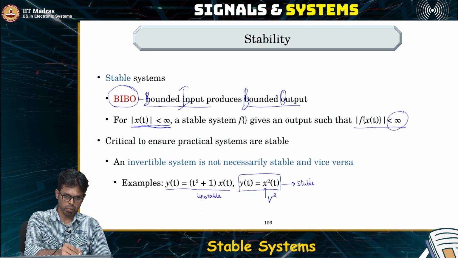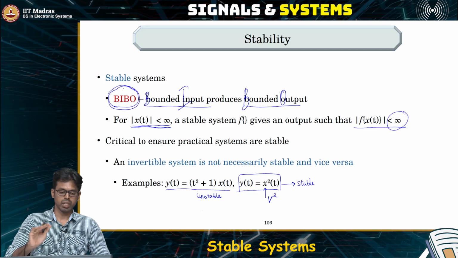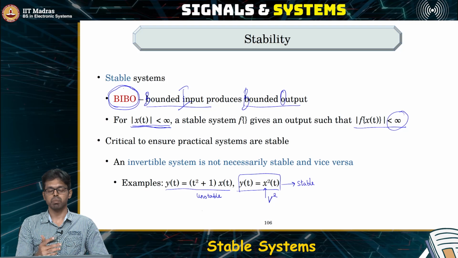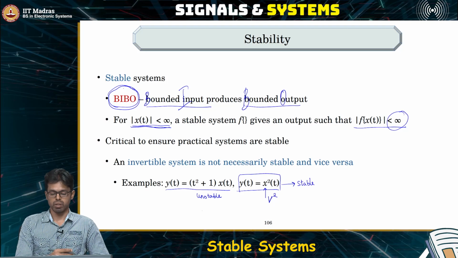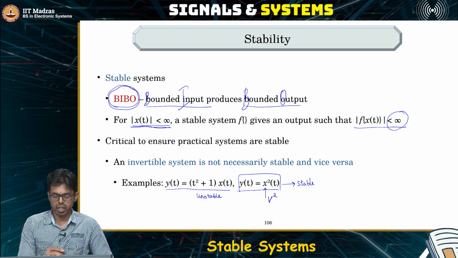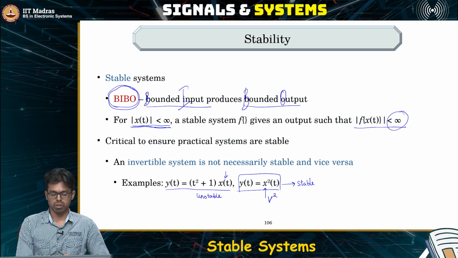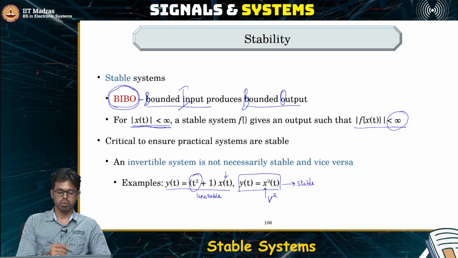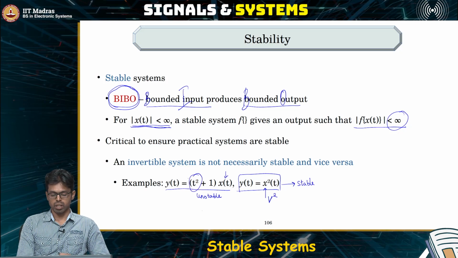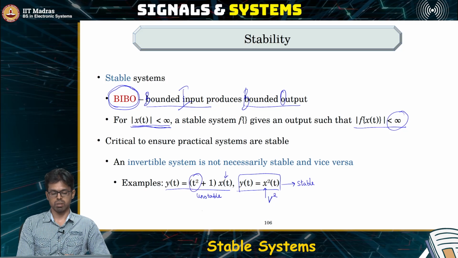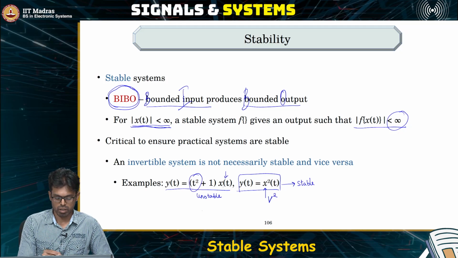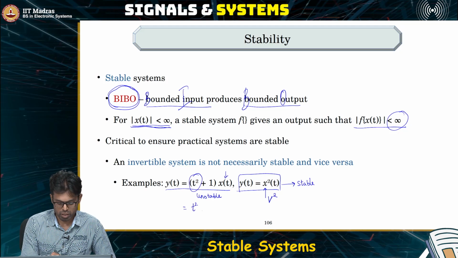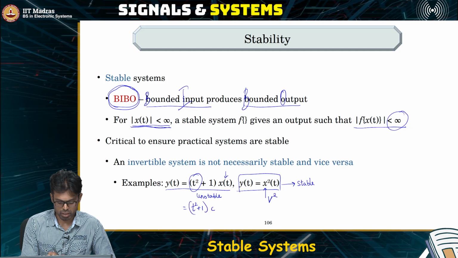We are looking for a BIBO stability, meaning you're saying input is first of all stable, then you're expecting the output to be stable. So let's say we are always feeding a bounded input here. What can happen to this output? The output can grow unbounded because of this t square plus 1. So let's say now x of t is a constant, it's a bounded input, right? Now what will be the output? t square plus 1 plus c.